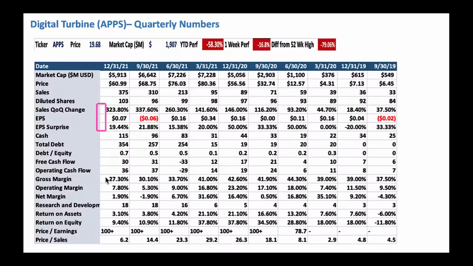Nice respectable gross margin and also positive net margin. That's good here. And overall, they're spending money on R&D, or research and development, 18 million. That's not too bad. Their price to sales ratio is pretty good here, not bad. At this time, it's not expensive. So by looking at this, what you see is really a company that's trying to do well, but when the broader market is not liking all these high growth names, that's why the stock price tanked here. If you compare it to back in 2019, it's a good price increase, but the stock took a hit in the last couple of years.